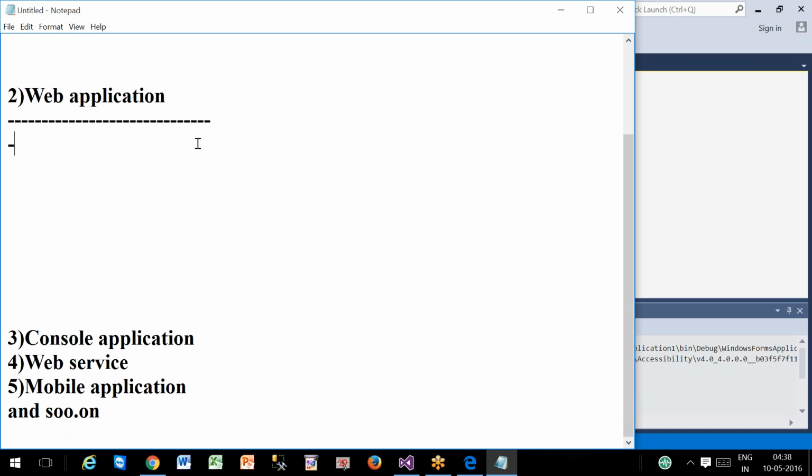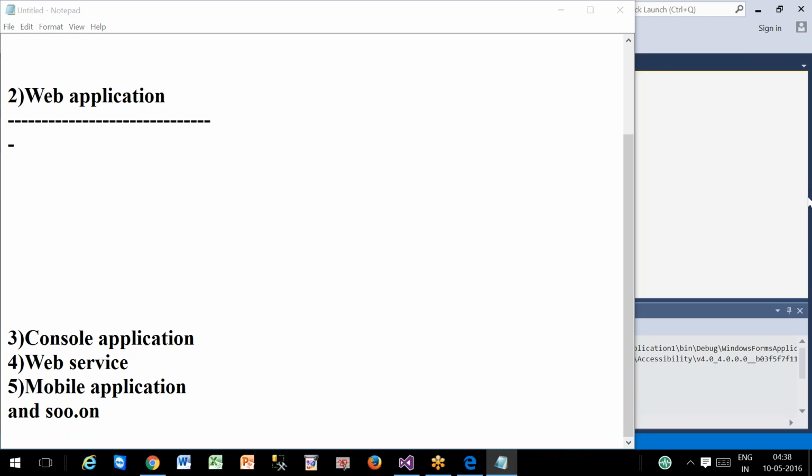Uma, give me the features of web application. Sravanti, give me the features of web application. Web application is a multi-user application. Very good.